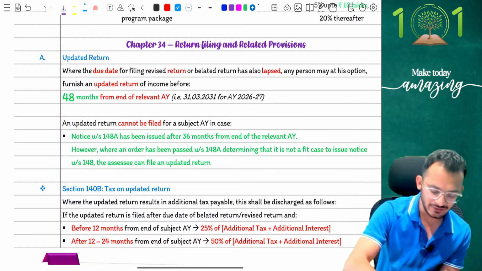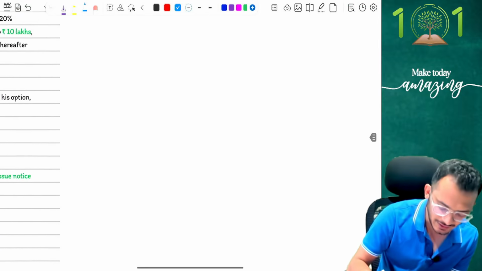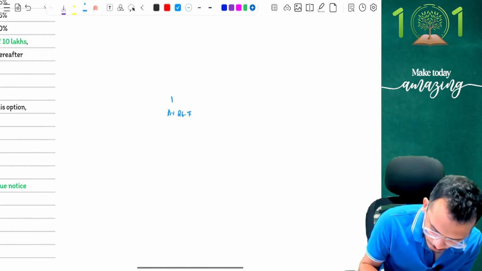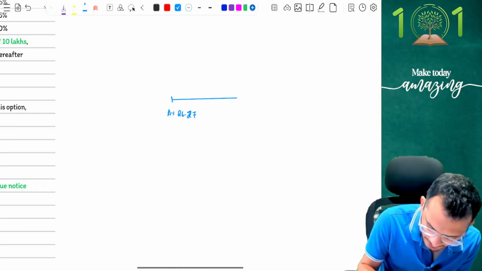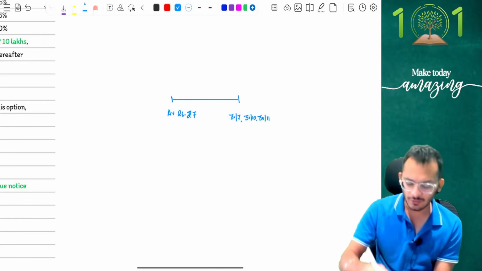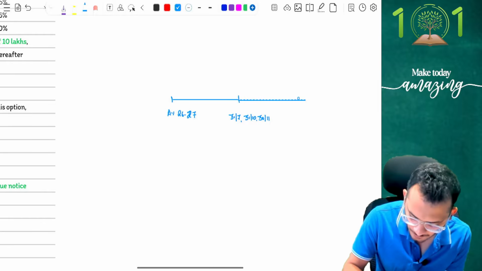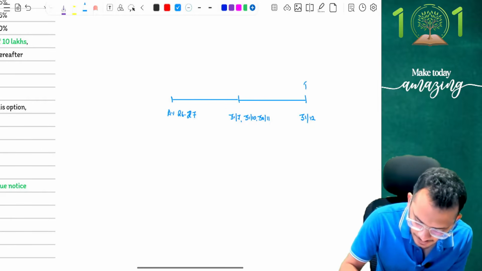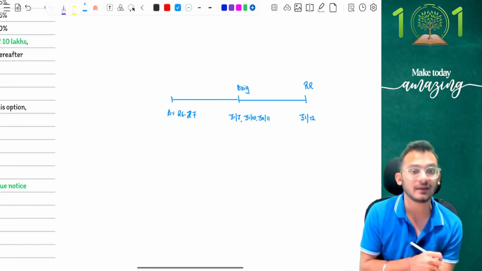For those who remember, we had an updated return concept. What was the updated return concept? If your assessment year is, let's say, 26-27, you will be filing your income tax returns by, let's say, 31st July or 31st October or 30th November. If you are not able to file your returns by that time, you were eligible to file something called a revised return by 31st December. So you had revised returns here, you had original returns here, and that's how the conditions were.